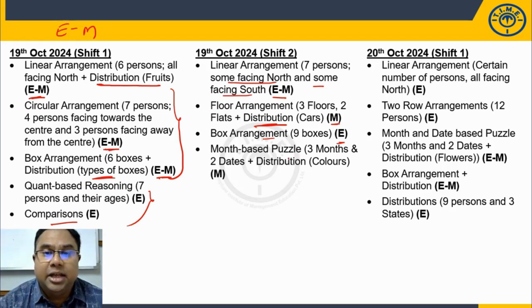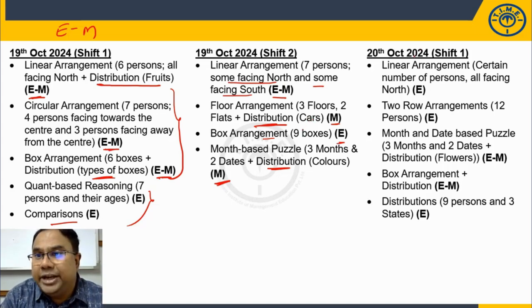Month based puzzle, 3 months, 2 dates, right? So 3 months, 2 dates, and distribution is also given. This is also moderate. Distribution is colors, type of color they are choosing, right? Then overall this shift we can say is moderate.